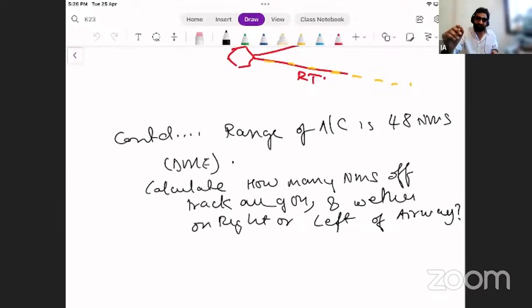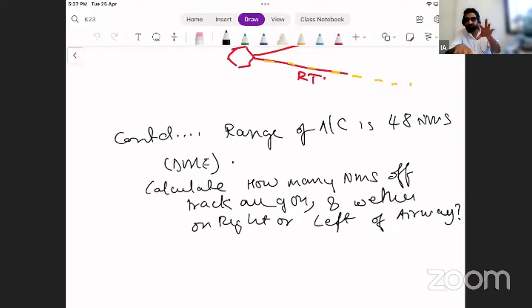There is a very easy technique to come on airway center line, and that is your course deviation indicator. That bar actually shows you where the airway center line is. On the instrument, up to 10 degrees it shows you: 10 degrees right, 10 degrees left. Every dot is for 2 degrees. That is also a place where you can determine.